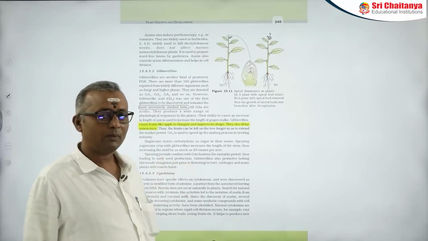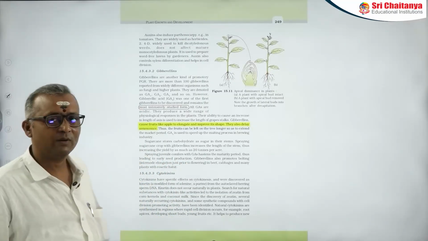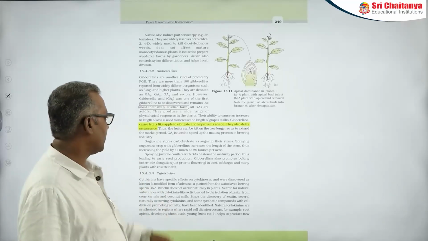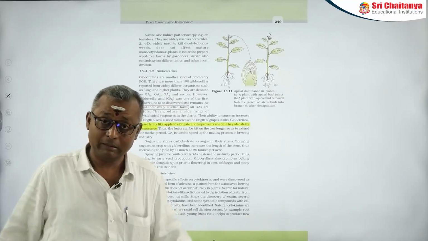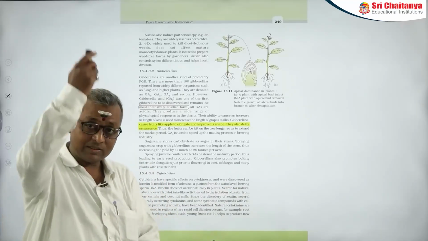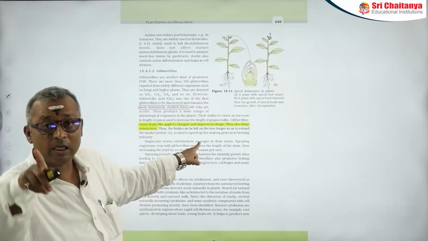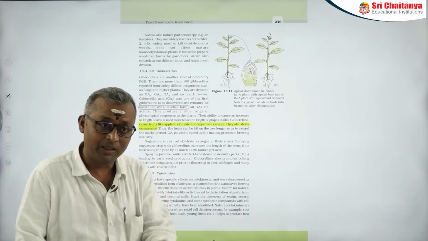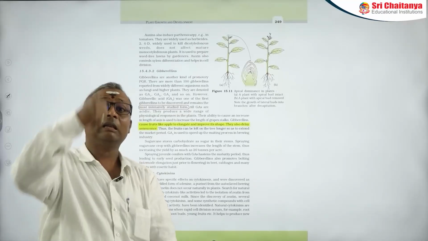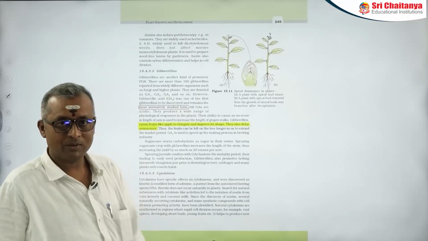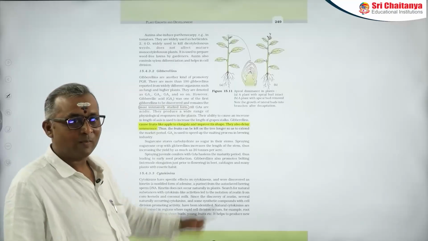And apart from that, they are also useful in the brewing industry, and in sugarcane crop they can also increase the yield by increasing the stem elongation. So gibberellins can remove genetic dwarfism because they have the ability to cause cell elongation, not cell differentiation.